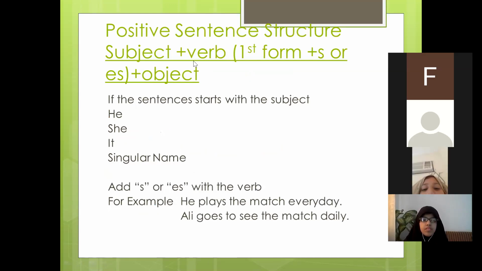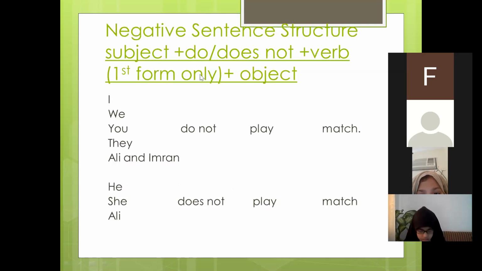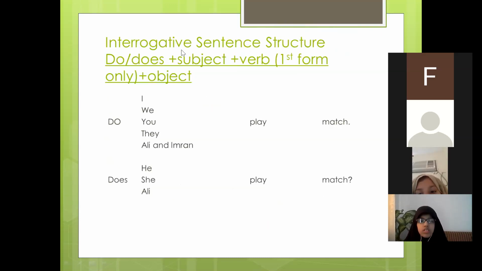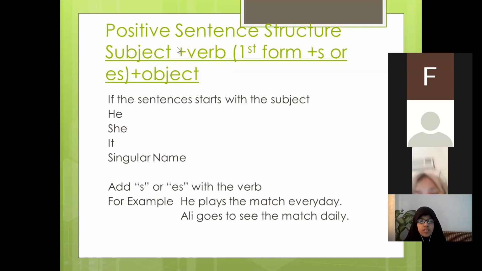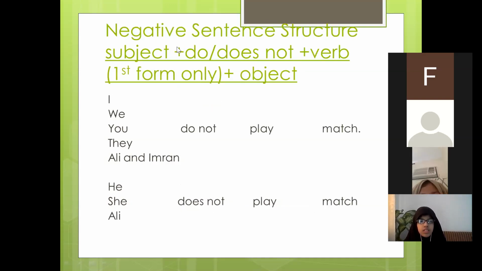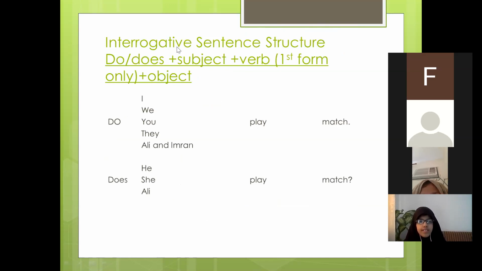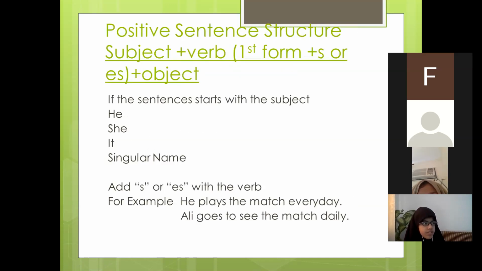Let us talk in detail about the structure for the positive sentence. Sentences are divided into three types. Let me tell you before we go to the next slides. Sentences are divided into three categories: positive sentences, negative sentences, and then interrogative sentences. These are the three main categories of sentences.